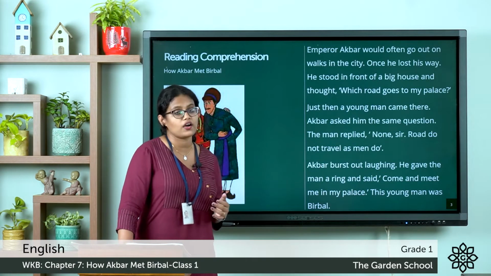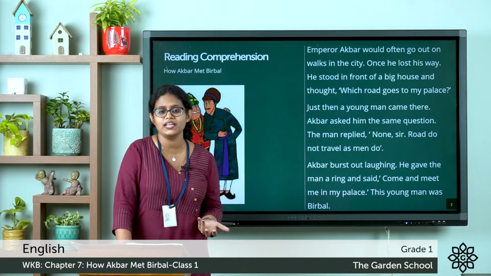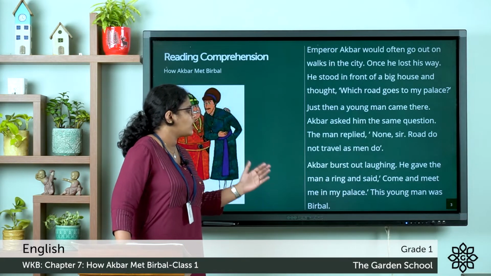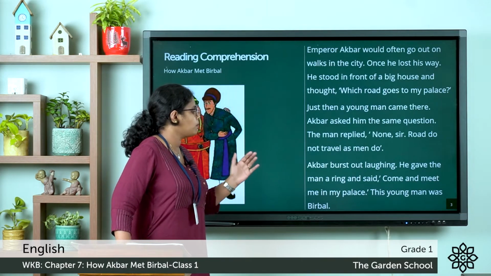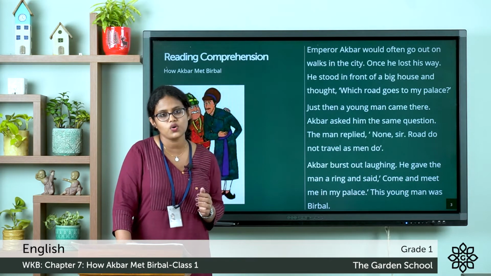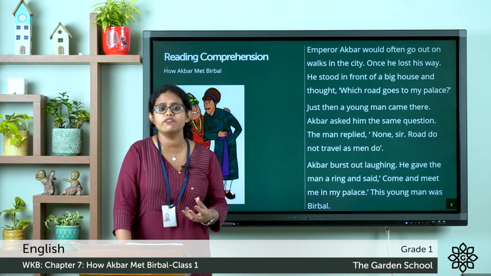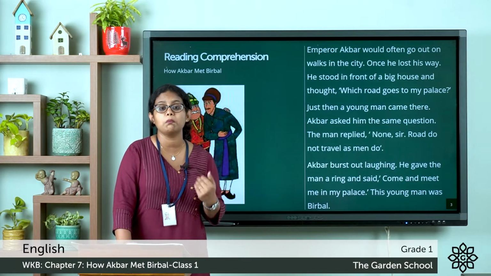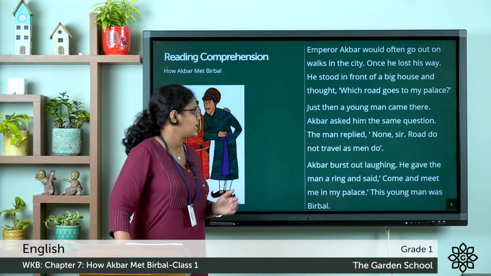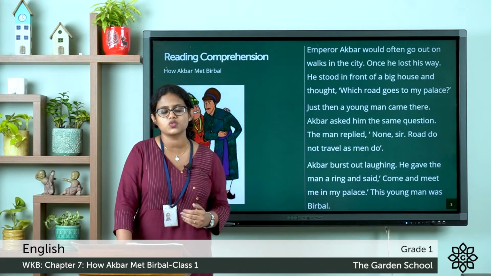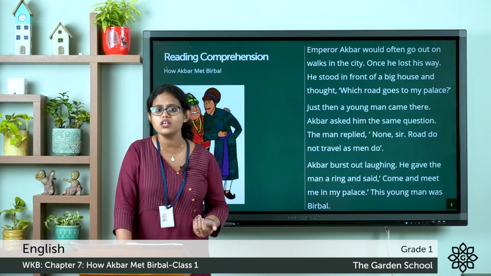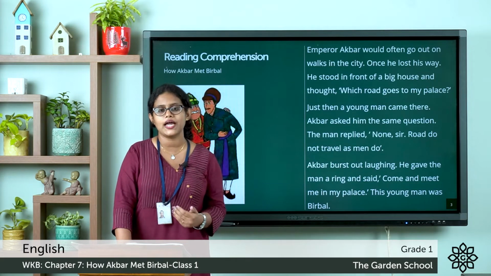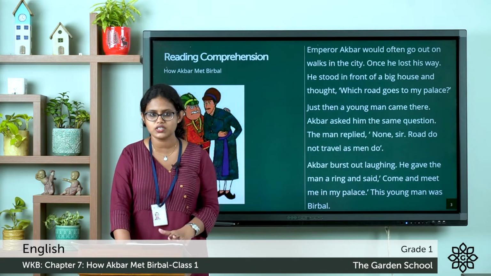Akbar burst out laughing. By hearing his reply, Akbar started to laugh. He gave the man a ring and said, come and meet me in my palace. So, as a gift, Akbar gave a ring to the young man and asked him to come and meet him in his palace. This young man was Birbal. So, who was this young man? The young man was Birbal. This is the story of how Akbar met Birbal. I hope you have understood.